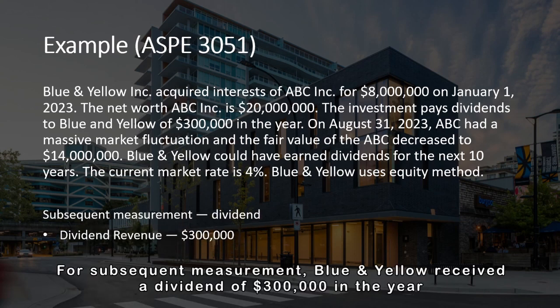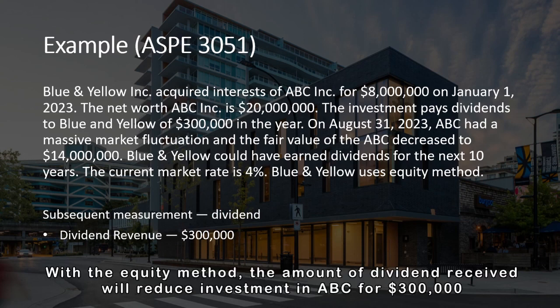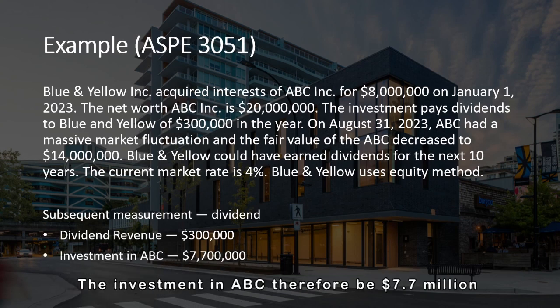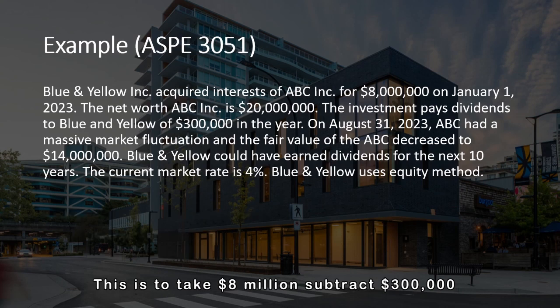For subsequent measurement, Blue and Yellow received a dividend of $300,000 in the year. With the equity method, the amount of dividend received will reduce investment in ABC by $300,000. The investment in ABC therefore will be $7.7 million. This is to take $8 million, subtract $300,000.